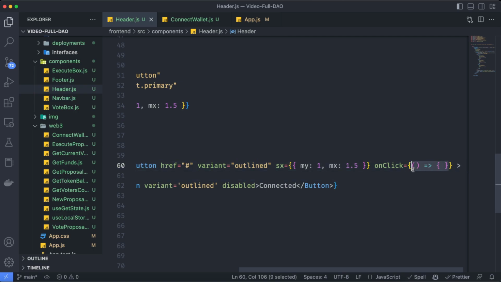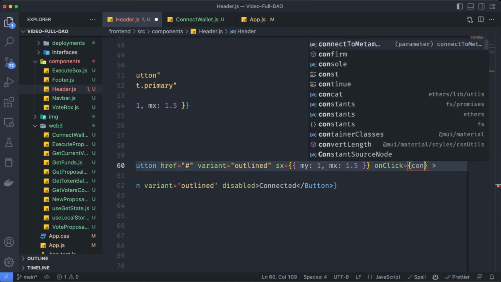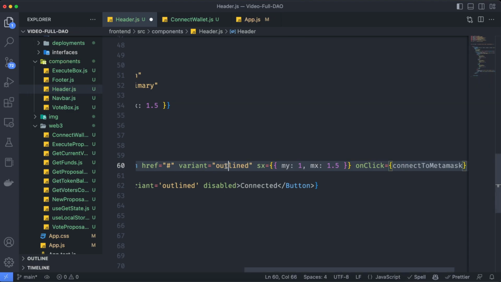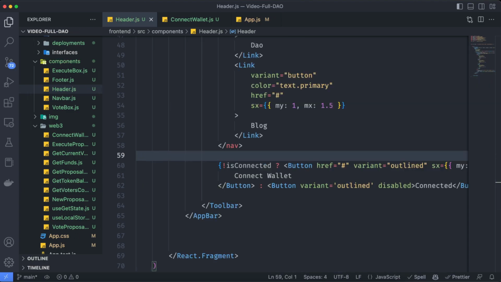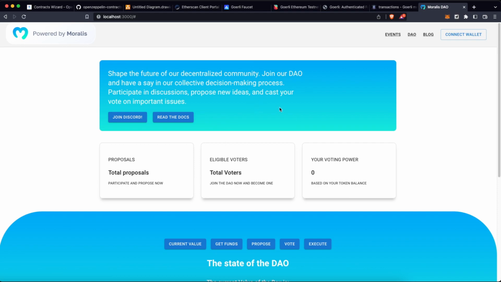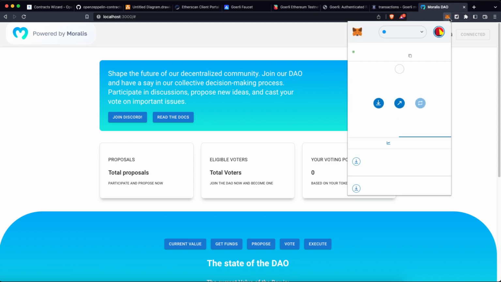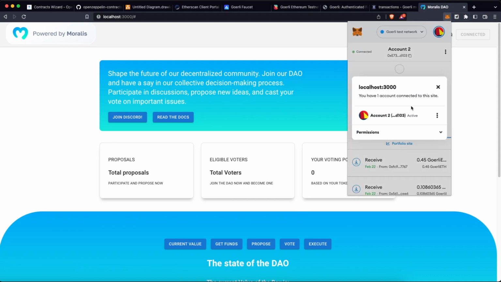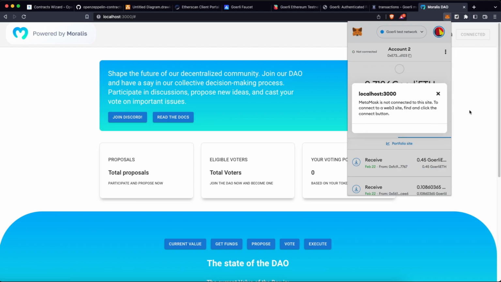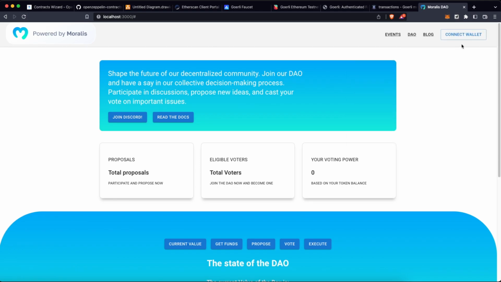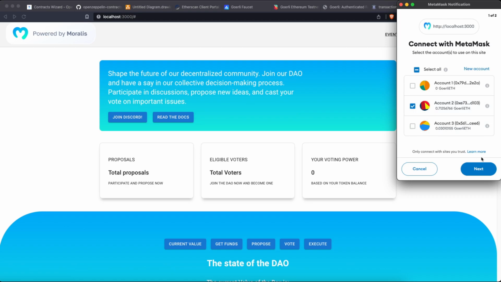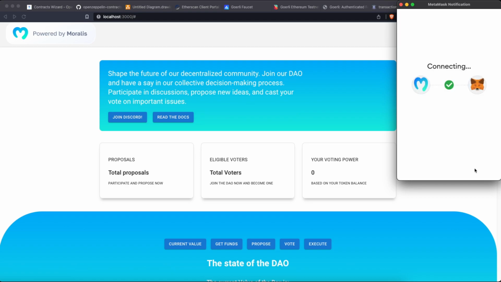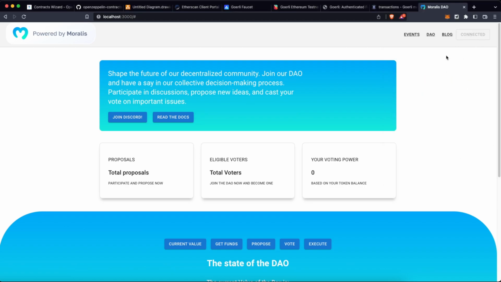The function we actually need to use is the one we just created. We already know it's called connect to MetaMask. Once we save this, we can return to our web page, click on Connect Wallet, and it's going to say for me that it's already connected, but that is because I already connected before to this wallet. If I disconnect this account and reload the page, if I click Connect Wallet, it's going to trigger my MetaMask. I can click on Next, and now we are connected.